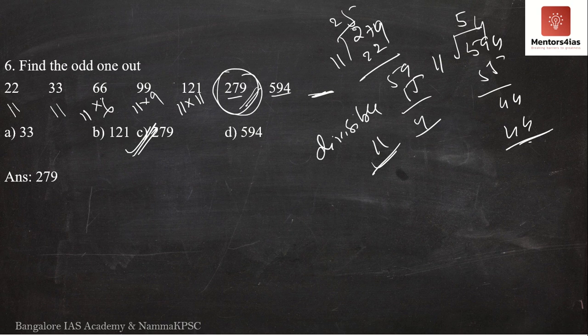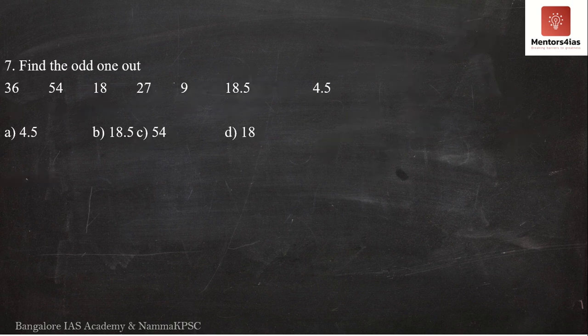So let us move on to the next question, that is the seventh question over here. The seventh question has a number series: 36, 54, 18, 27, 9, 18.5 and 4.5.